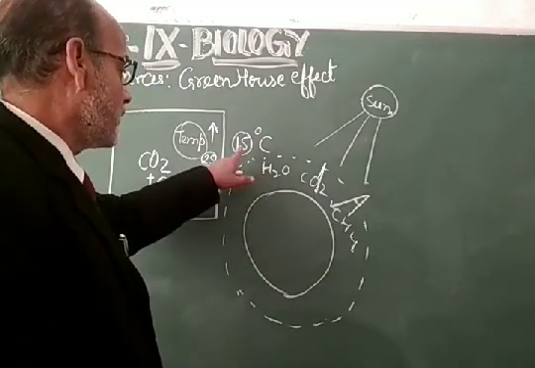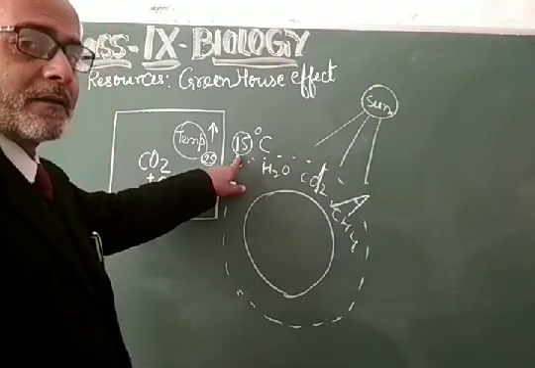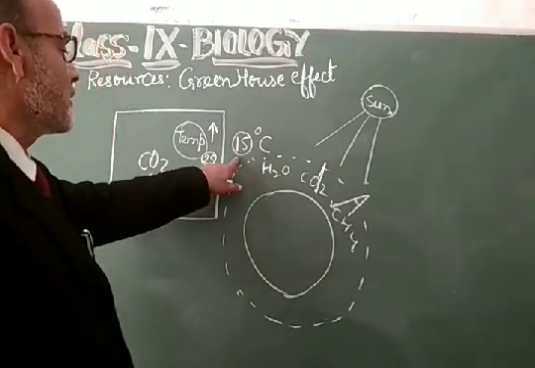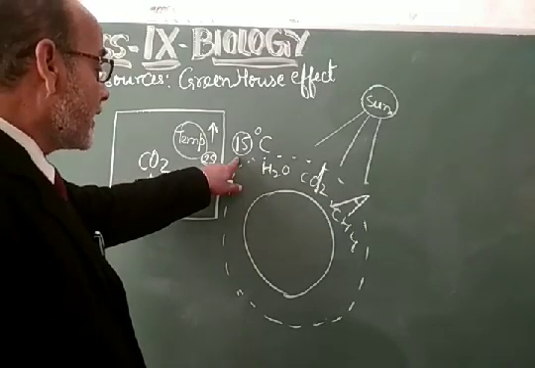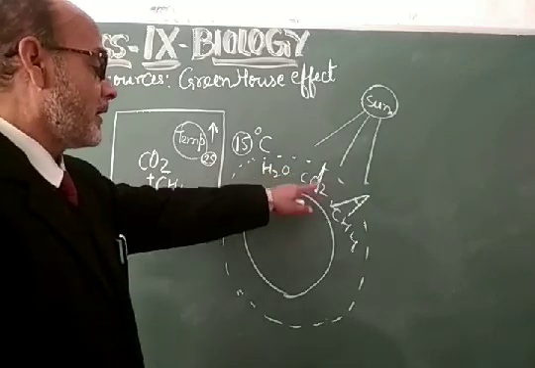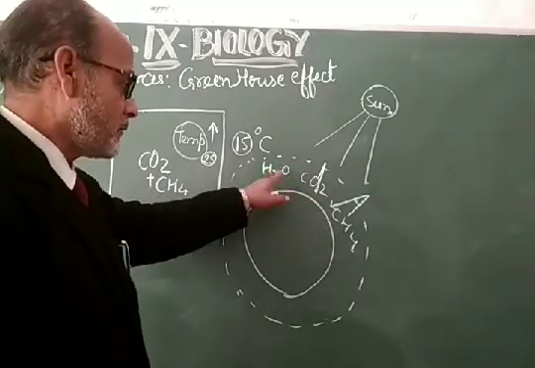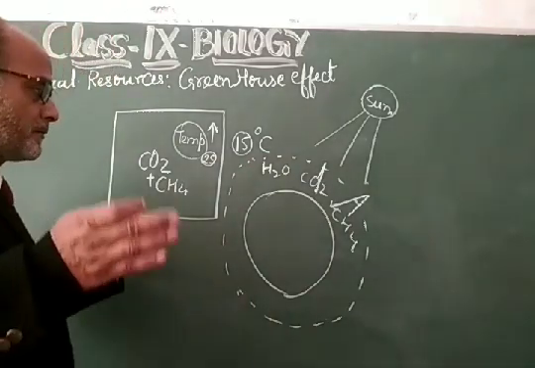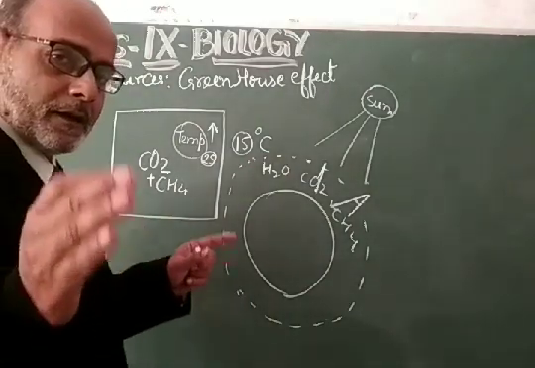It means the normal temperature of the Earth, 15 degrees centigrade, has to be maintained by these gases: water vapor, carbon dioxide and methane. That's why these gases are responsible for maintaining the temperature of the Earth.